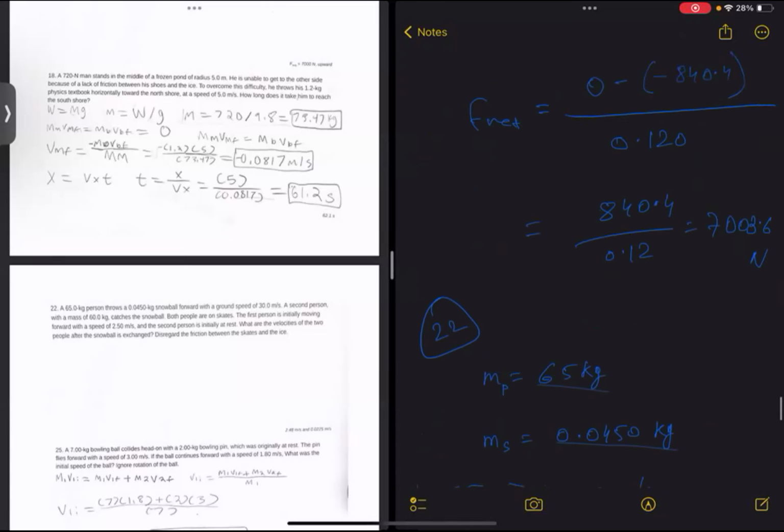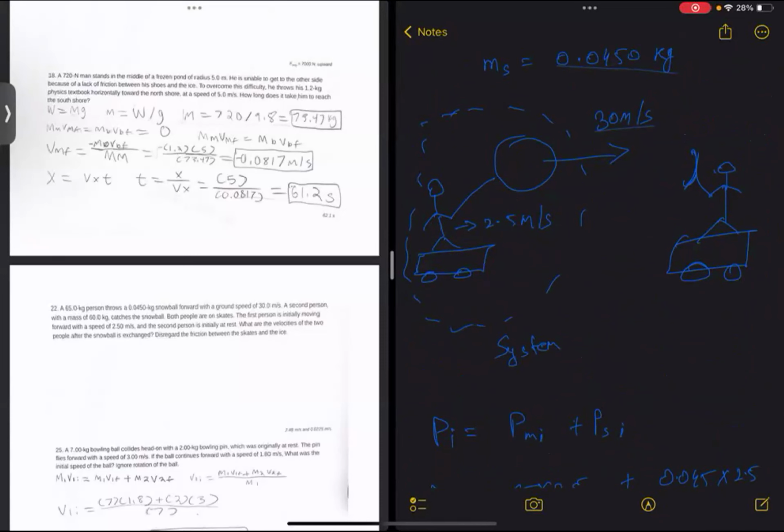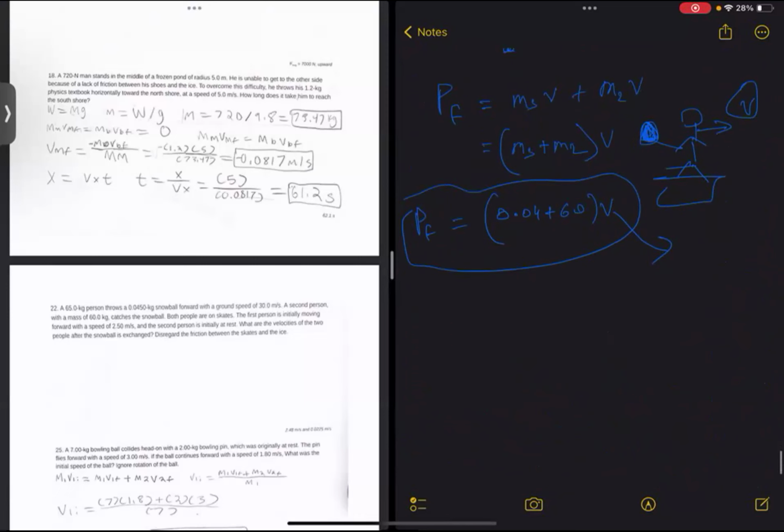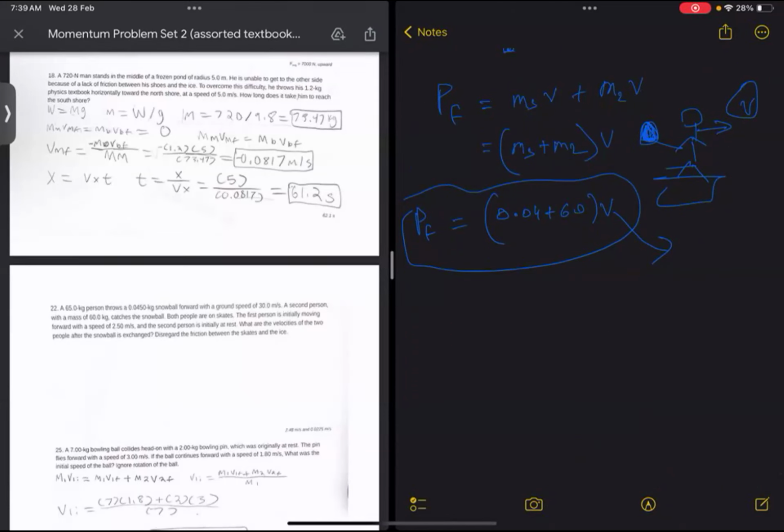So you have seen, we have selected two systems. In the first system, we considered the first person and the snowball. And in the second scenario, we considered the second system as the snowball and the second person. Why have we considered the snowball and person as the system in both scenarios? Because then the force by the ball on the man and by the man on the ball becomes an internal force, right? So no external force is active there, and you can apply the law of conservation of linear momentum. Does that make sense? Yes.